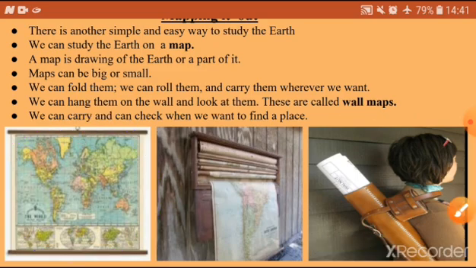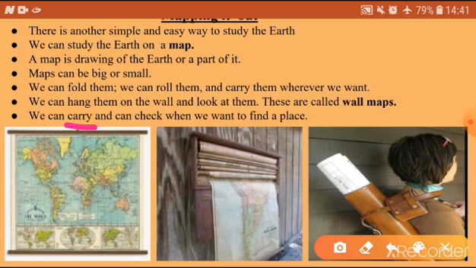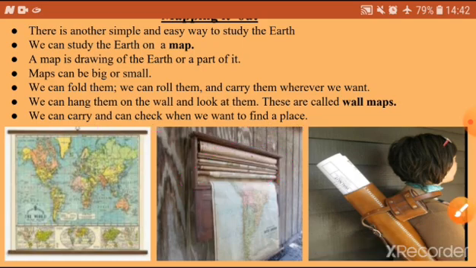We can carry them and can check when we want to find a place. So not only carrying, whenever you need, you can check to find a place. If you forgot a place address, if you open the map, you can easily find out the way. In the second picture, if you observe, these are rolling maps.